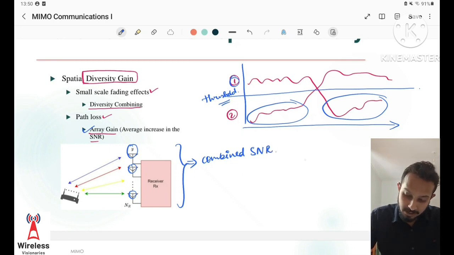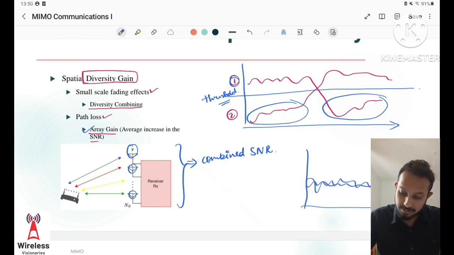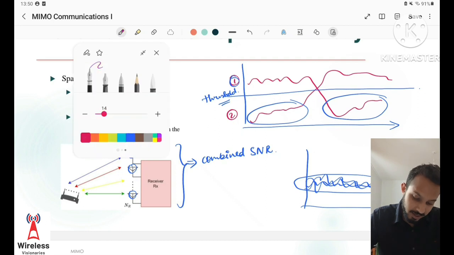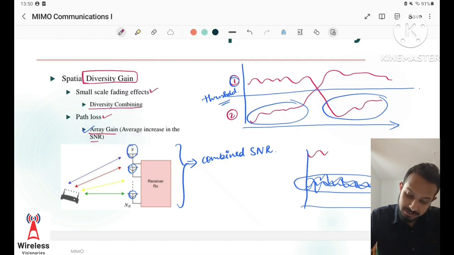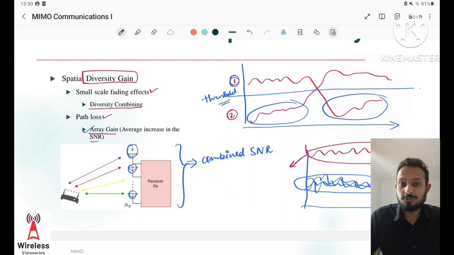For example, we have multiple signals coming at different SNR values: this is one signal, another signal at another SNR value, and another. These signals are combined in such a fashion that we get a combined SNR which is much higher than the signals received at the different SNR values. This is the advantage of array gain. As a result of this combined SNR, we get an improved average received signal strength at the receiver.